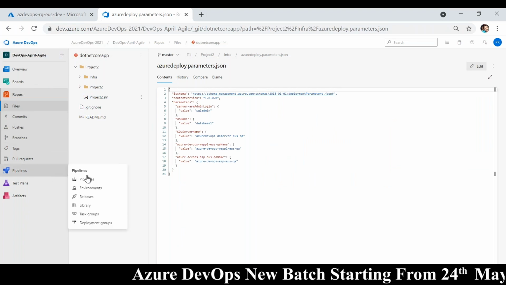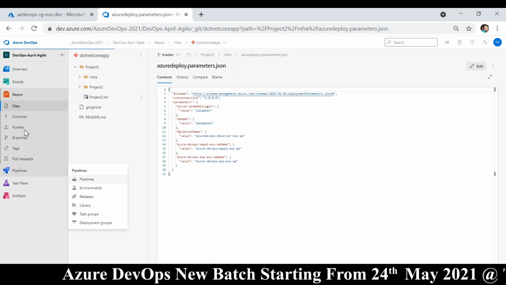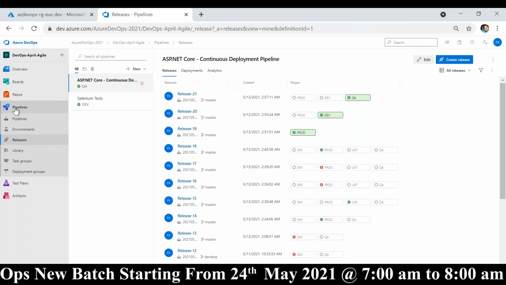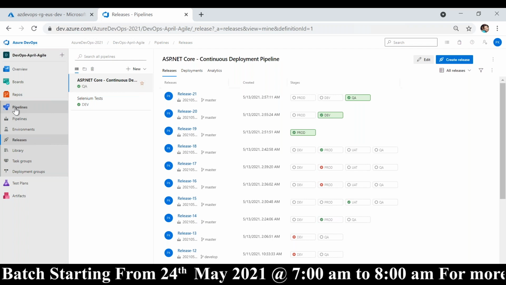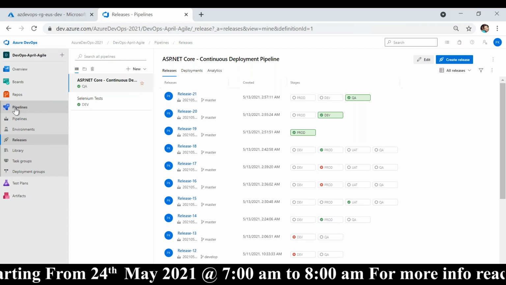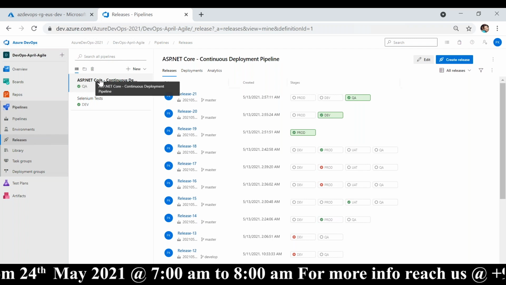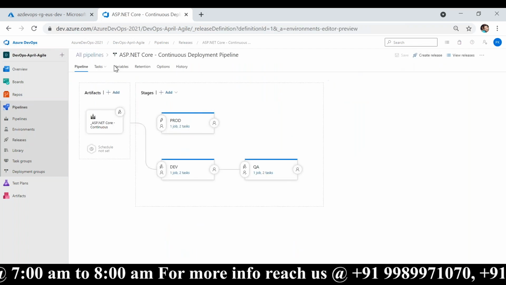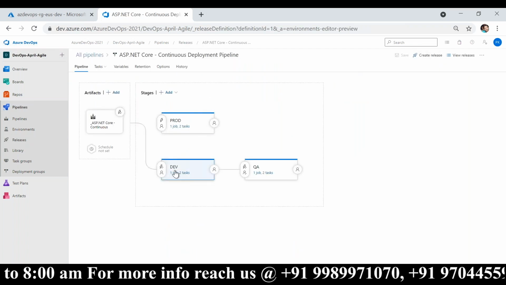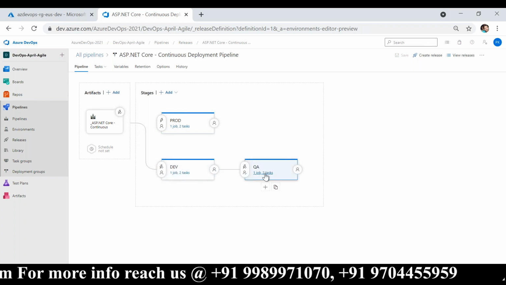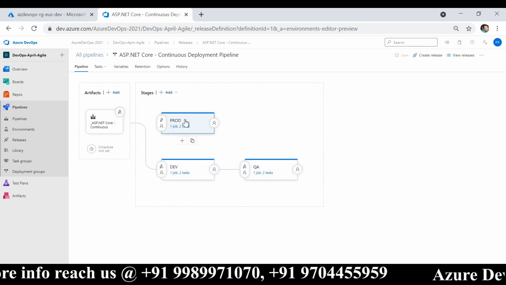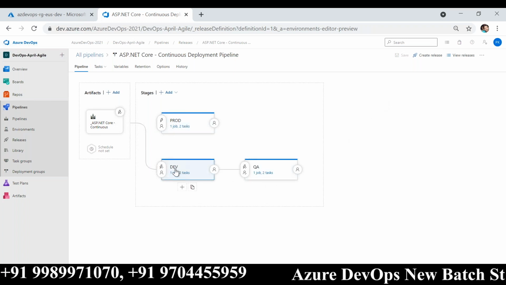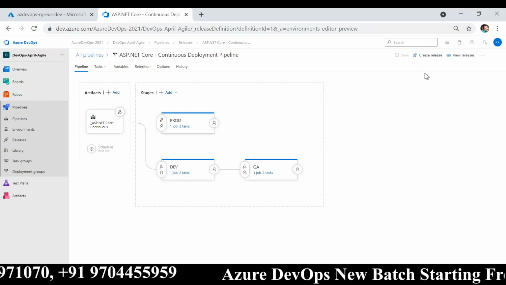Now we'll be doing automation with the help of something called pipelines. A pipeline is nothing but a set of steps. Those steps can do anything. In our case, I have a pipeline which is responsible for creating the dev environment, QA environment, and prod environment. Let me first create a dev environment automatically.